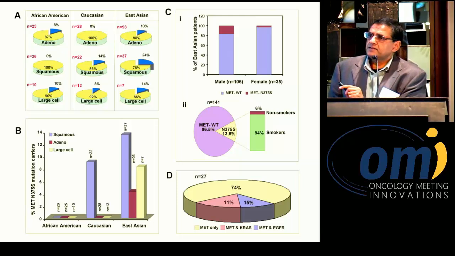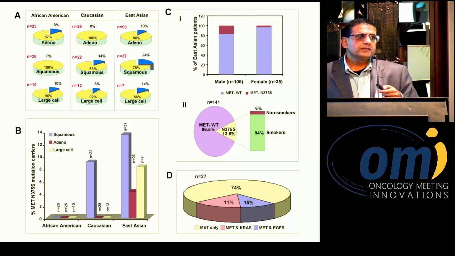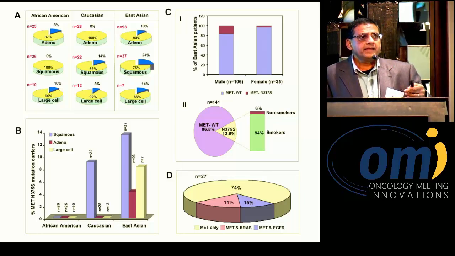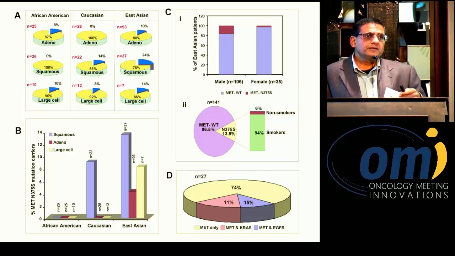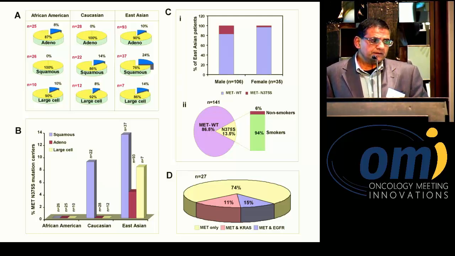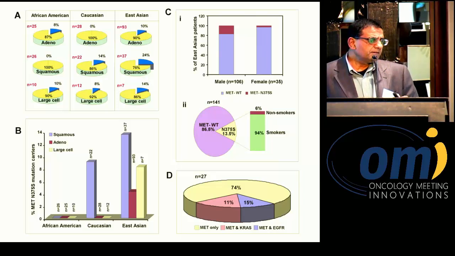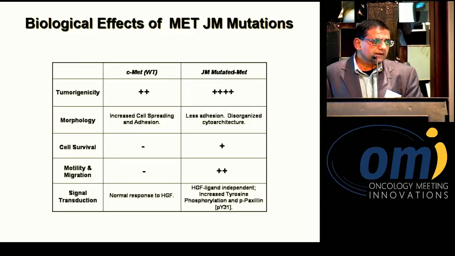And it turns out it's the N375S mutation that occurs in the semaphorin domain that's ancestrally variable, but it's also associated with smoking, and there's no mutual exclusivity. So that is, you can have KRAS mutation and MET mutation. You can have EGFR mutation as well as MET mutation. Majority of MET mutations appear to be smoking related, at least in our hands at this moment in time.